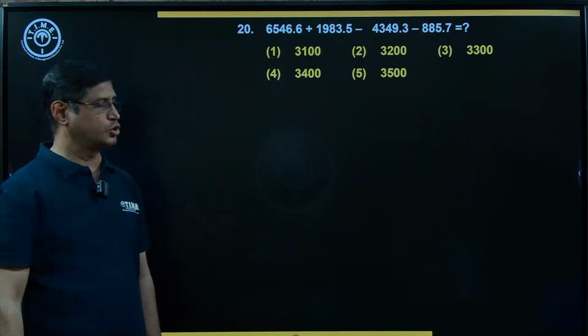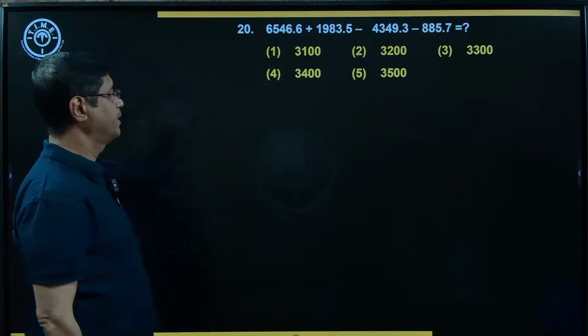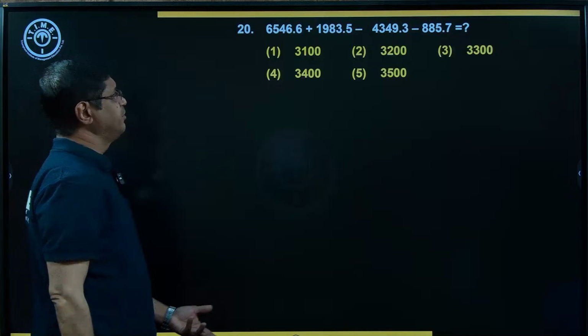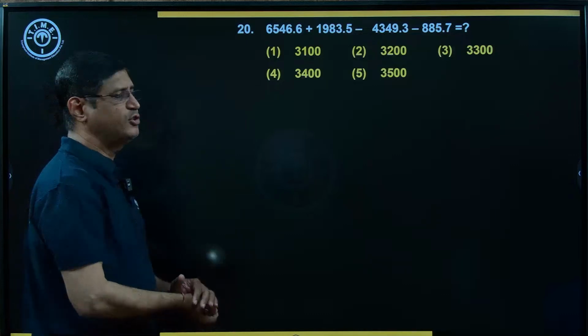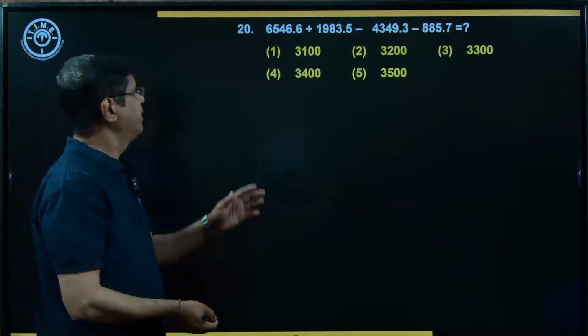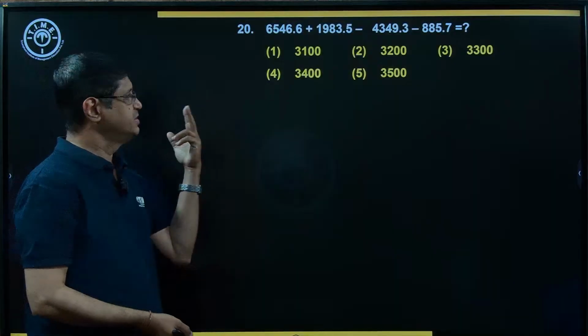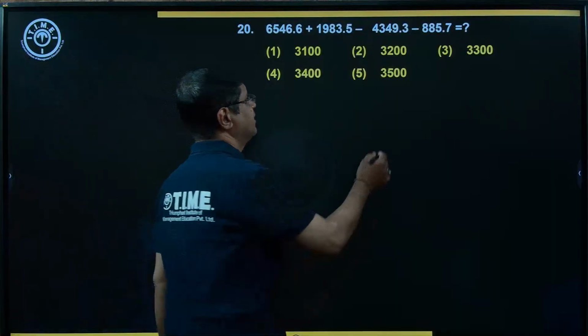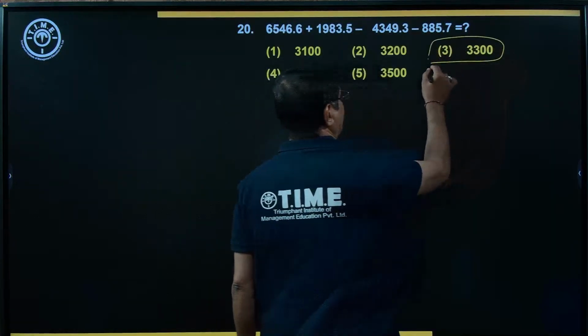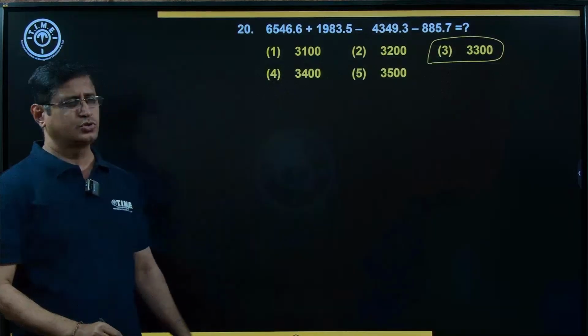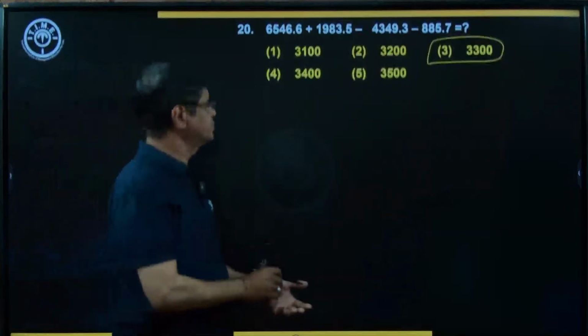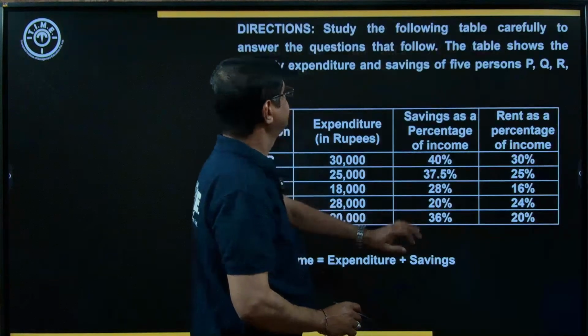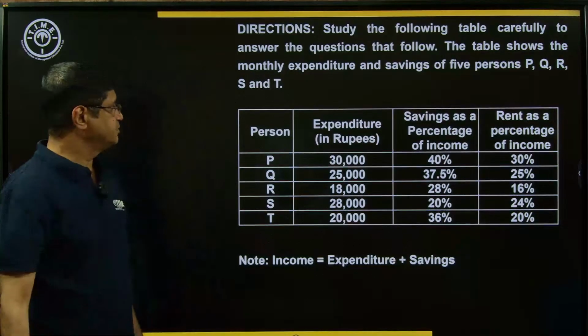Look at the next example. Question number 20. Dear students, it is a very simple and easy question. Just you need to add the values. Addition by using the 2-digit numbers. Just to simplify, you will get an answer that is 3300 approximately. So addition, you can easily add the values. Okay. Look at the next example.